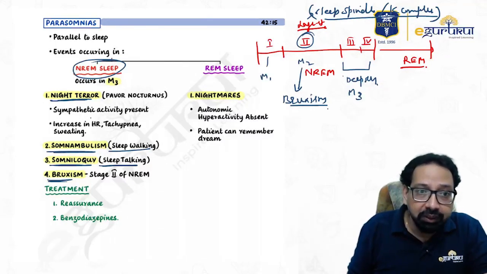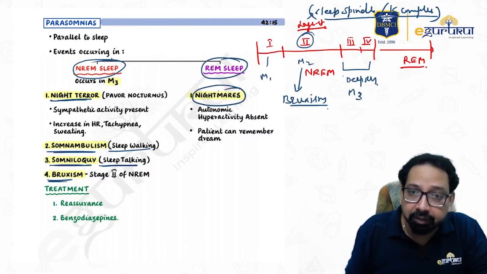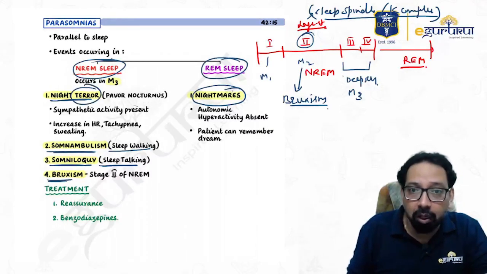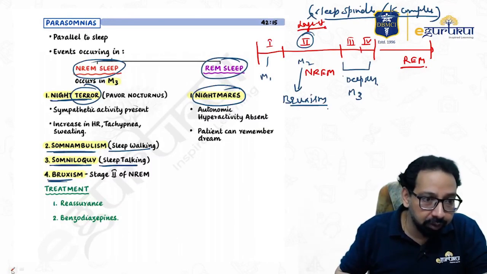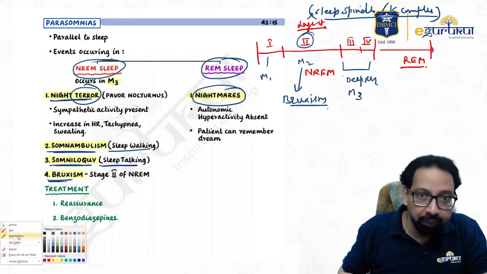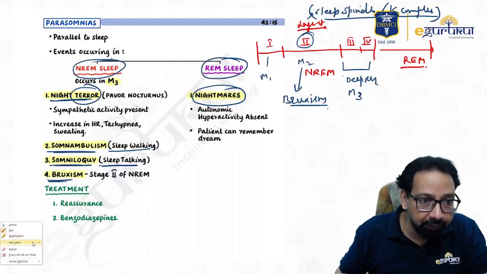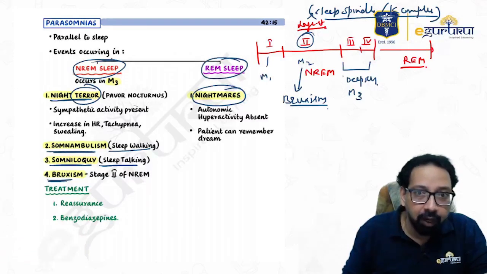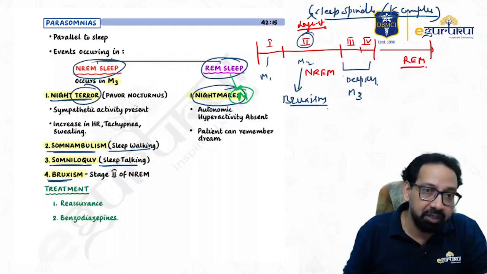Now, a question is asked, in REM sleep, there are nightmares. So, night terror and nightmares. Many times in questions you are confused. Simply you can remember, nightmares, mares, in REM, S replaces RM. So, nightmares in REM sleep.